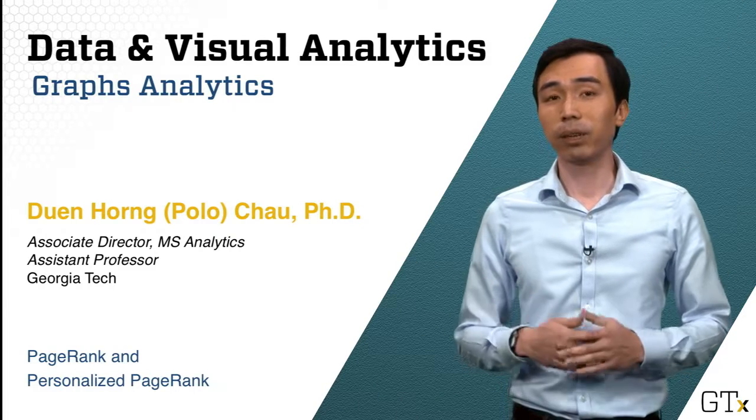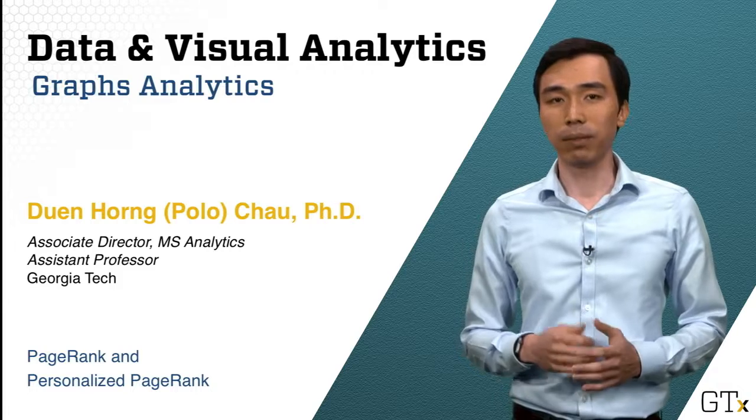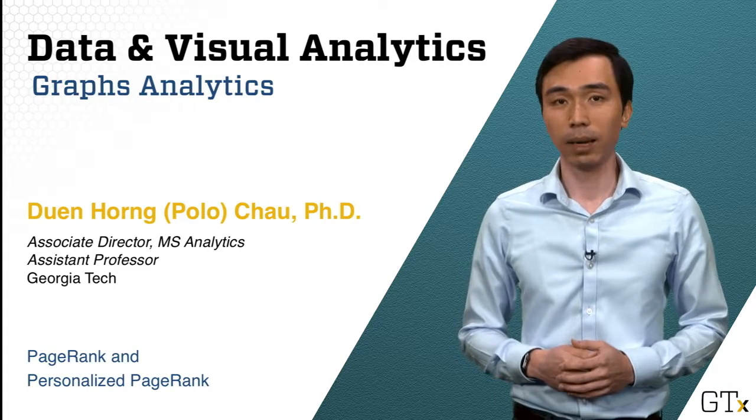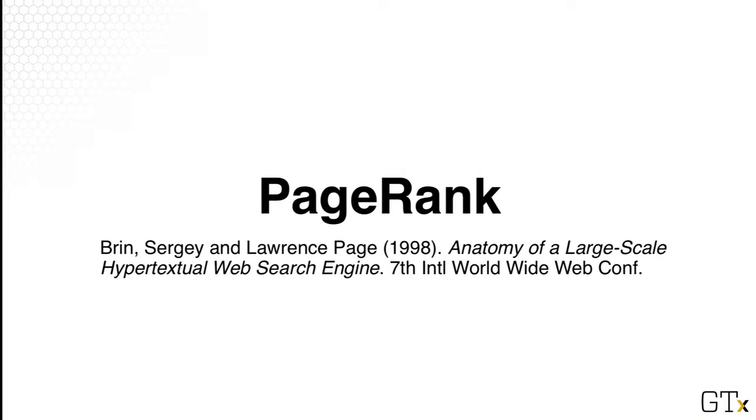In this video, we're going to look at PageRank, another very popular centrality measure, and also its variation called Personalized PageRank, which can be used to personalize recommendation for graphs. PageRank was originally invented by the founders of Google, Sergey Brin and Lawrence Page, and it was published back in 1998. And this was also one of the first algorithms that they used to rank web pages.